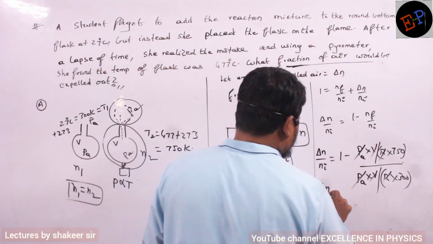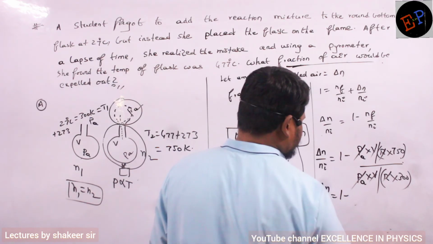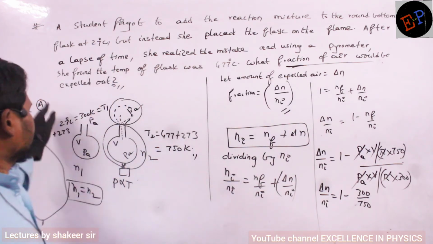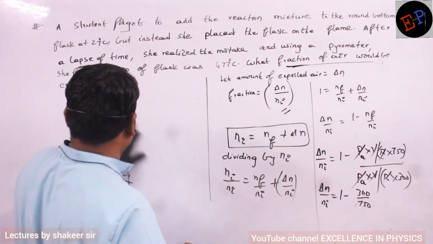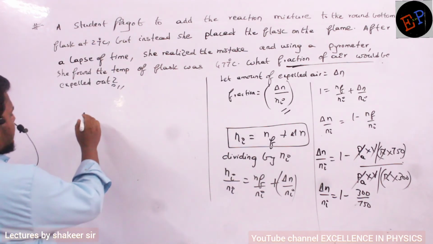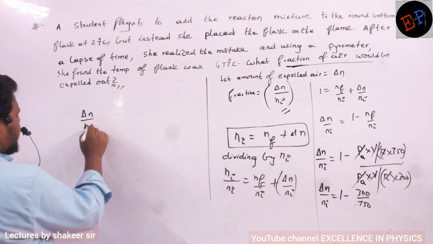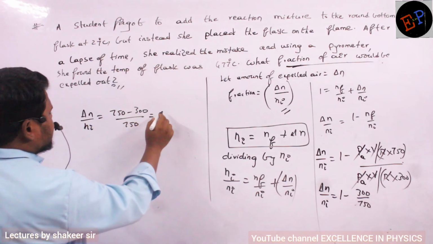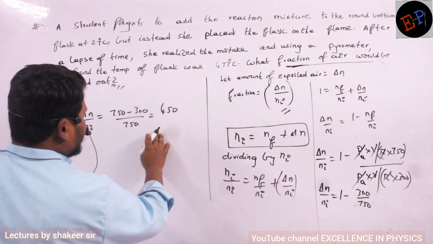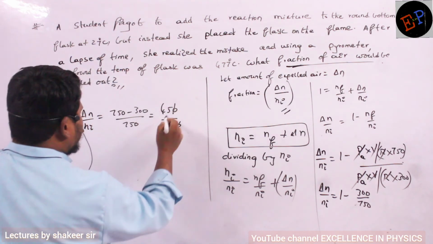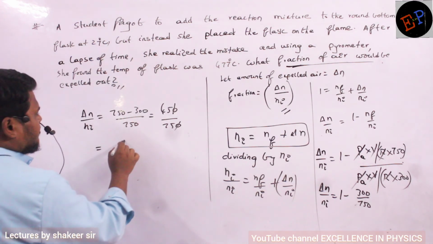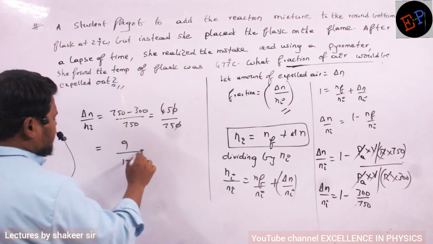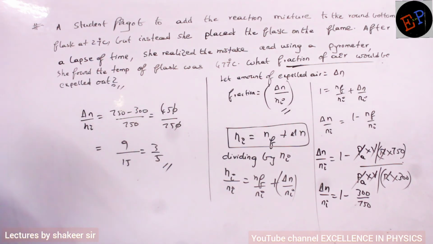So delta N by Ni is equal to 1 minus 300 divided by 750. Okay, I will do the calculation here. So delta N by Ni is equal to 750 minus 300 divided by 750. 750 minus 300 is how much? 450. 450 by 750. Dividing by 9 5s, 9 5s are 45, 9 10s are 150. So therefore it is 3 by 5. That is my answer.